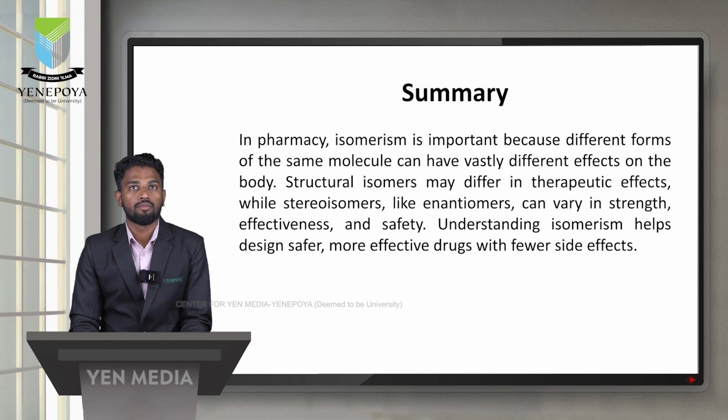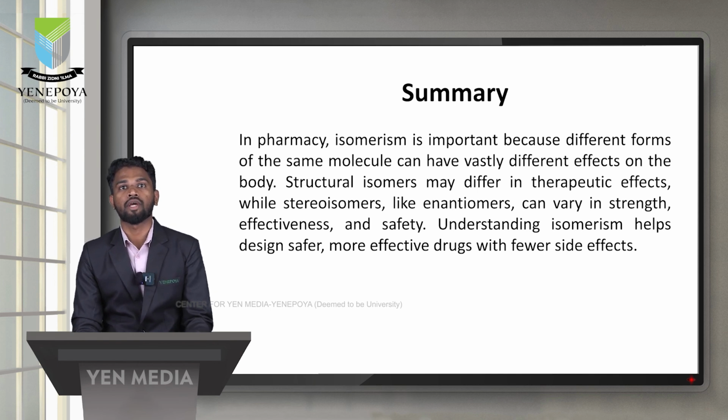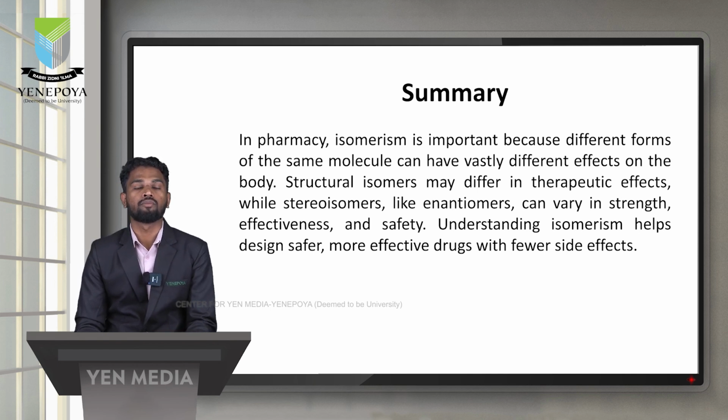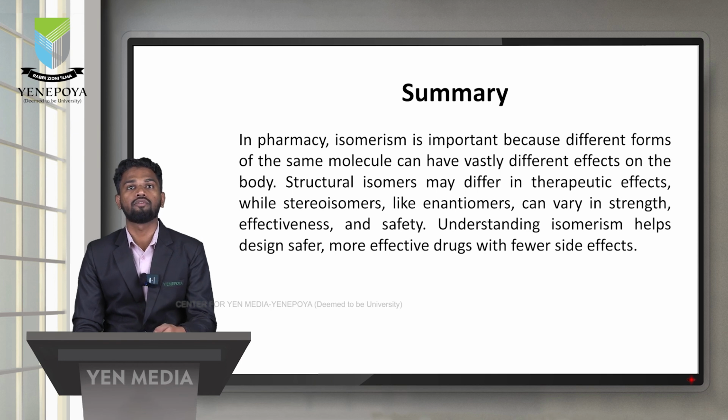So that's all about the different types of isomerism. There are two types: structural isomerism and stereoisomerism. Structural isomerism is again classified into chain isomerism, positional isomerism, metamerism, tautomerism and ring-chain isomerism. Stereoisomerism is also divided into two types, configurational and conformational isomerism. Configurational is again divided into two types, optical isomerism and geometrical isomerism.